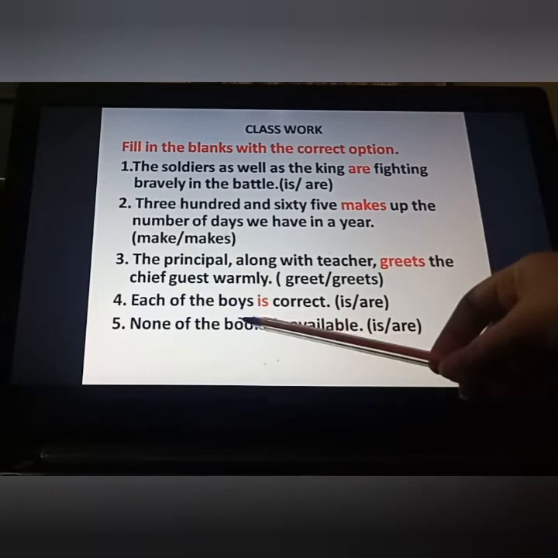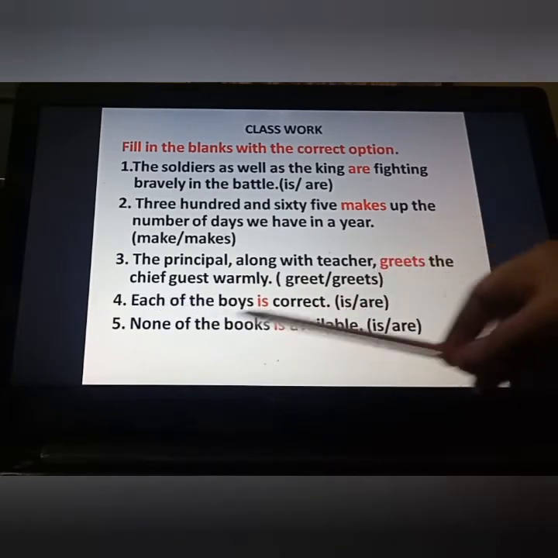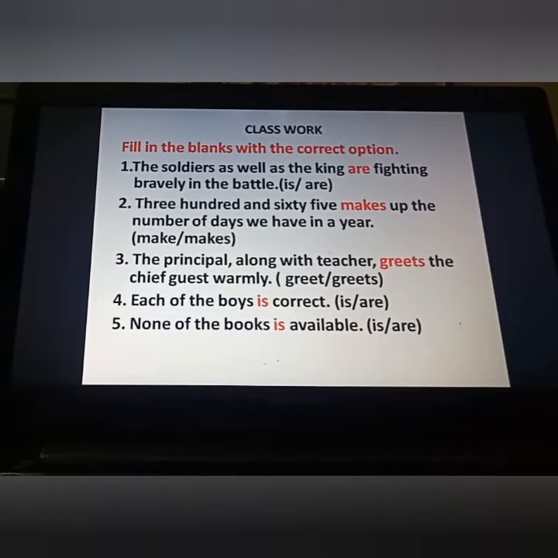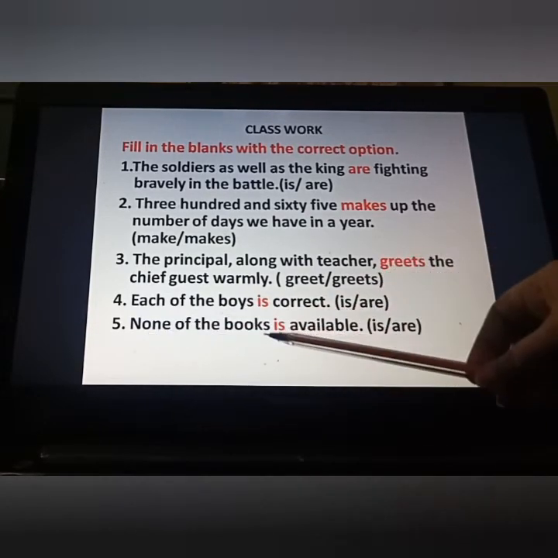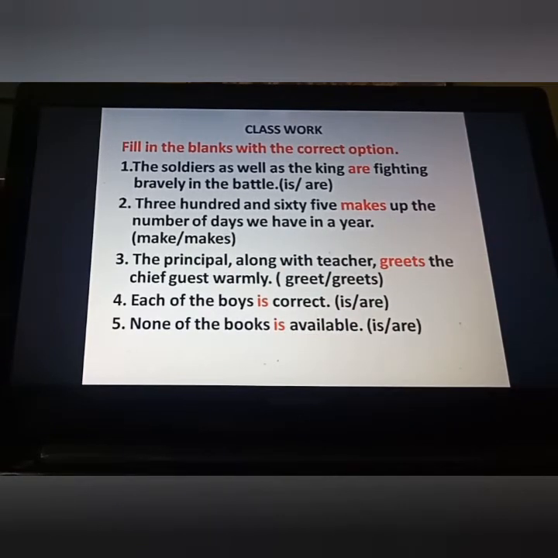Each of the boys is correct. Each means among so many boys, one, each and every one. So that's why we have to put a singular one here, "is correct." None of the books is available, meaning not even a single one we are talking about. So that's why we have to put a singular one here, that is "is."